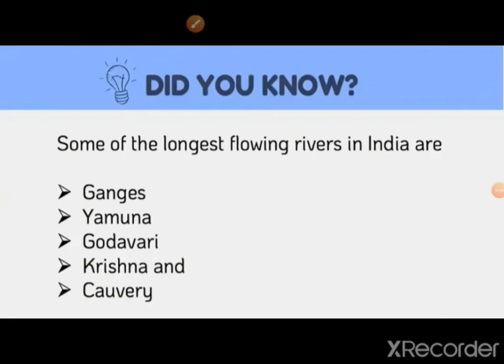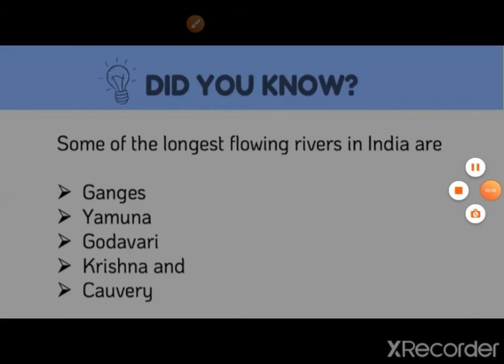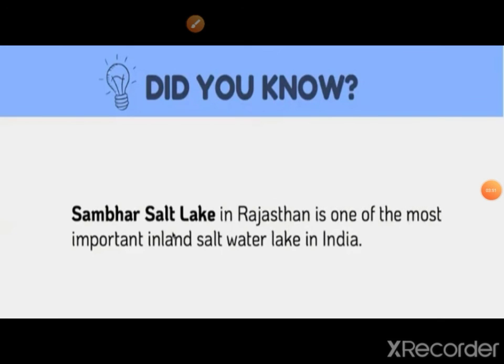Let me tell you some unknown facts. Some of the longest flowing rivers in India are Ganges, Yamuna, Godavari, Krishna, and Kaveri. Sambar Salt Lake in Rajasthan is one of the most important inland saltwater lakes in India. In this session, we learned about types of water bodies and water cycle.